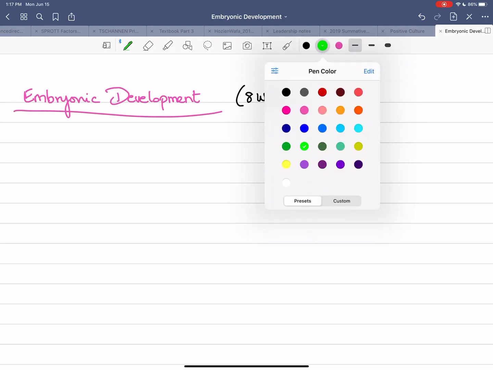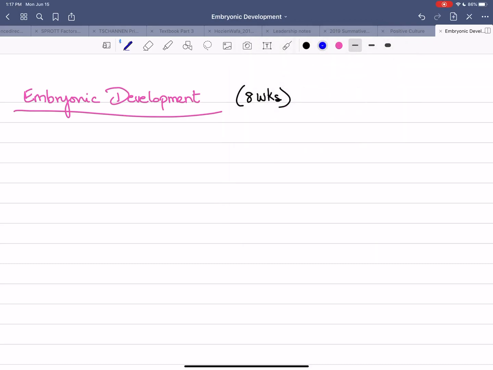So embryonic development, we said this is the first 8 weeks of the development of the baby, of the embryo. And so we start with the first phase. The first phase, the phase of embryonic development, is called cleavage and implantation. So cleavage and implantation, what we're going to see is that once the zygote forms,